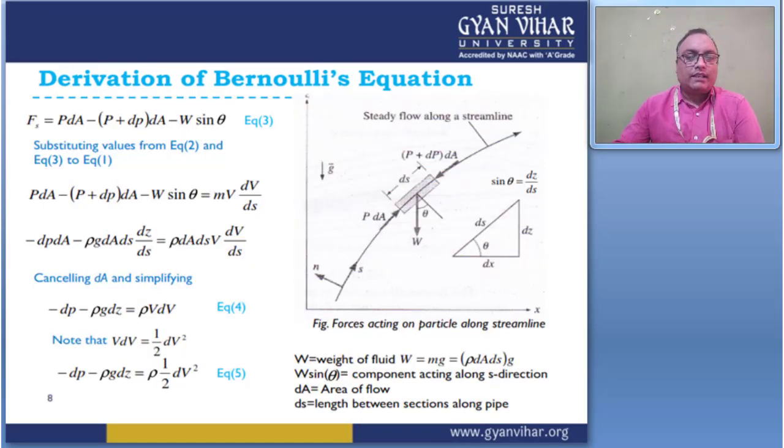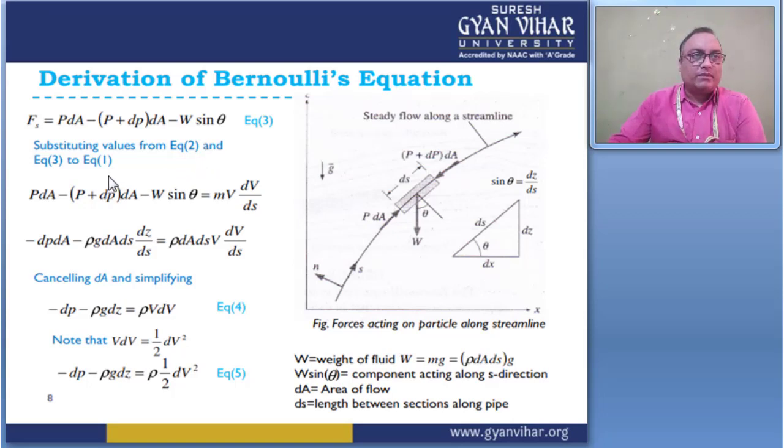Then considering the pressure force on this fluid element, the pressure force is P into dA minus P plus dP into dA, and minus W sin theta.